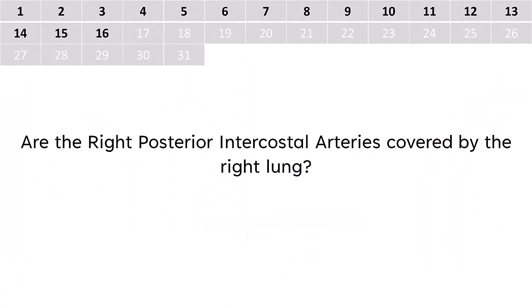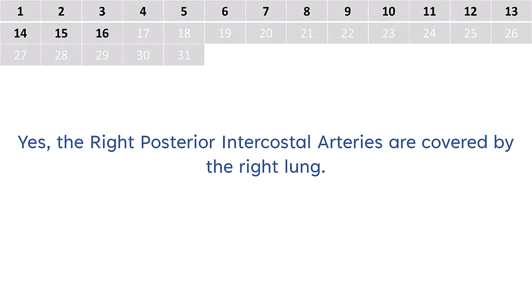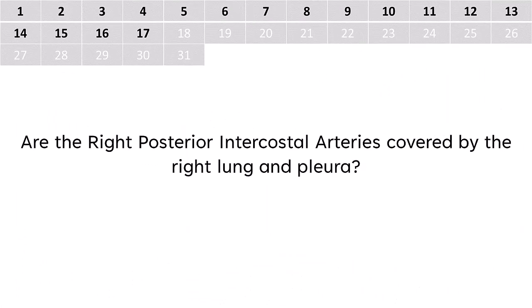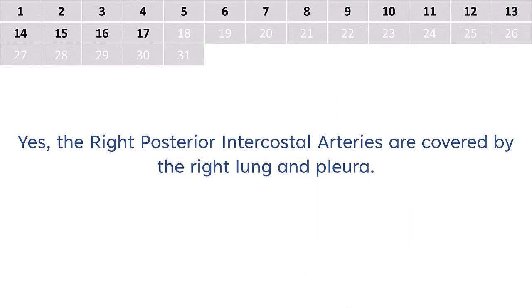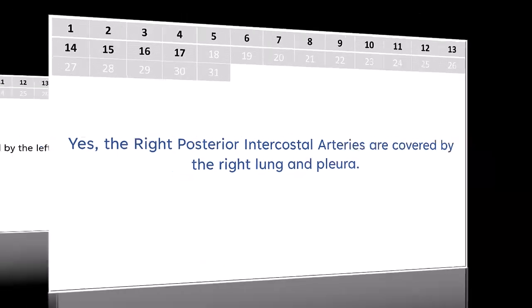Are the right posterior intercostal arteries covered by the right lung? Yes, they are covered by the right lung. Are they covered by the right lung and pleura? Yes, they are covered by the right lung and pleura.